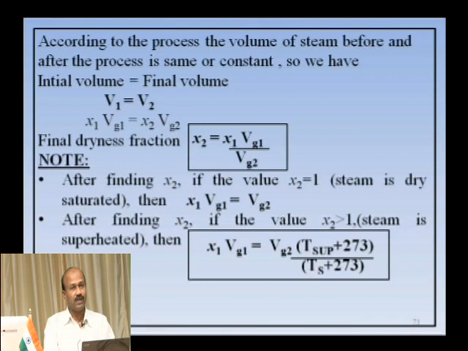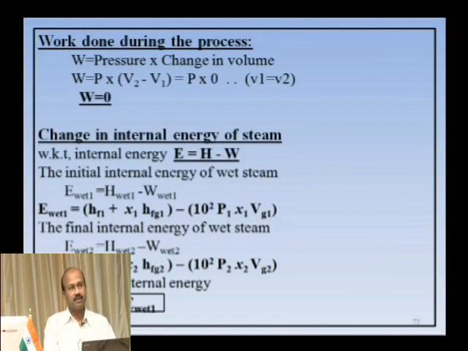If x2 is more than 1, then you should take x1 Vg1 is equal to Vg2 into T sup plus 273 divided by T sat plus 273. Depending upon the value of x2, while solving the problems, you should change the relation, that is x1 Vg1 is equal to x2 Vg2 is going to change.